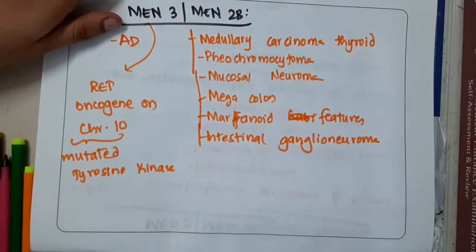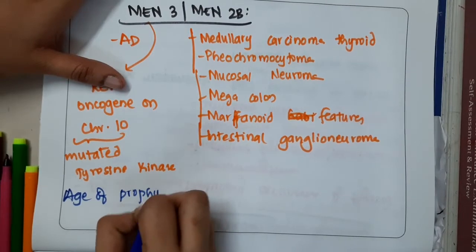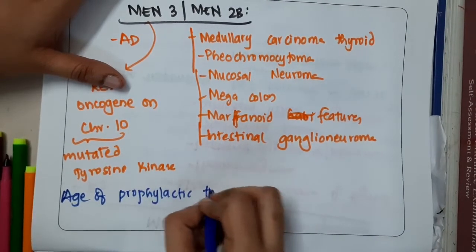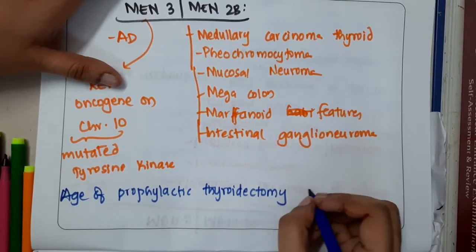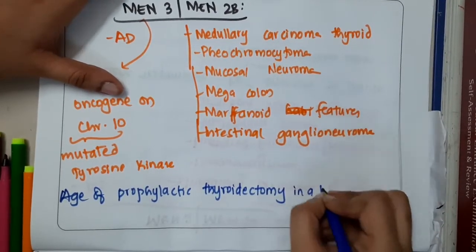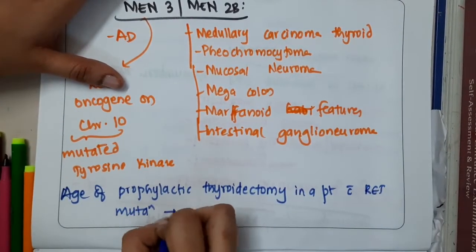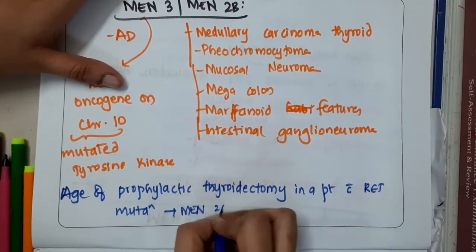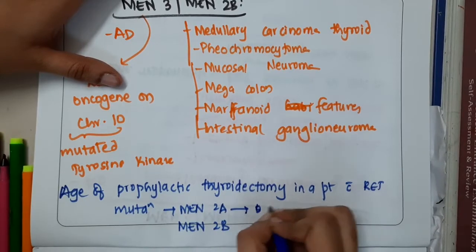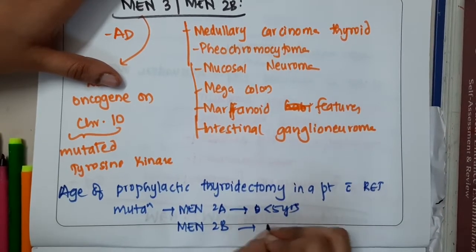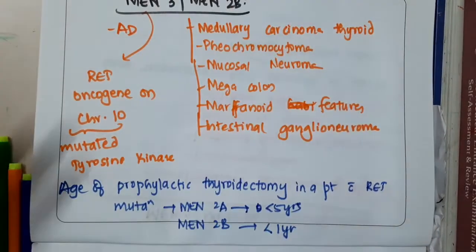There is one more important question: the age for prophylactic thyroidectomy in a patient with RET mutation. RET mutation is seen in MEN 2A and also in MEN 2B. In MEN 2A it is before 5 years, whereas in MEN 2B it is before 1 year. So this is about MEN 3 or MEN 2B.